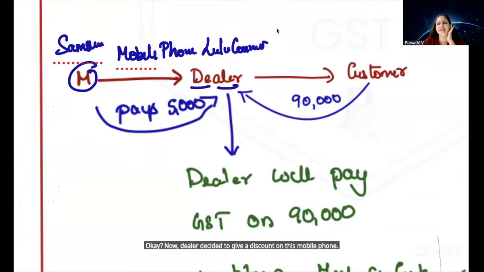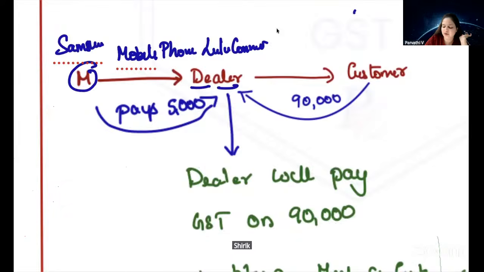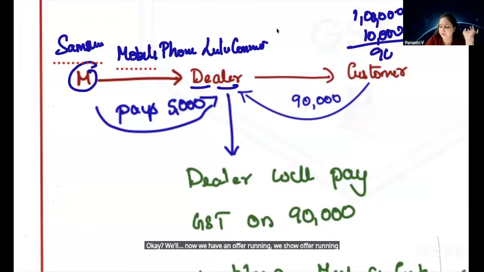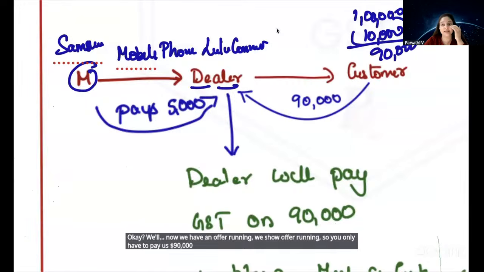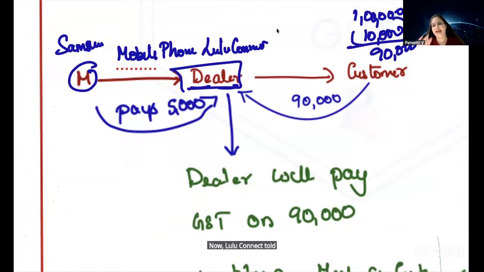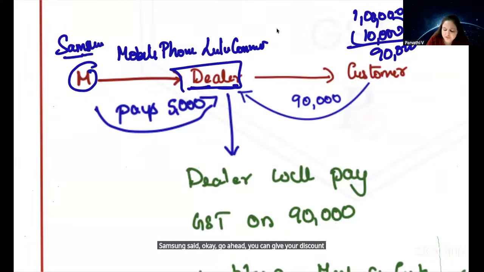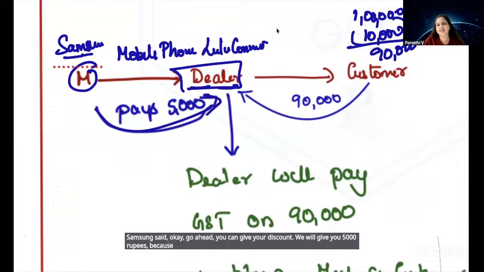The dealer is saying, okay, we'll give you a discount. The mobile phone's price is 1 lakh. Now we have an offer running, Vishu offer running. So you only have to pay us 90,000. 10,000 rupees is the discount. Now, Lulu Connect told Samsung that we are planning to give a discount on your old models. Samsung said, okay, go ahead, you can give your discount. Now that you are giving a discount of 10,000 rupees, we will give you 5,000 rupees.